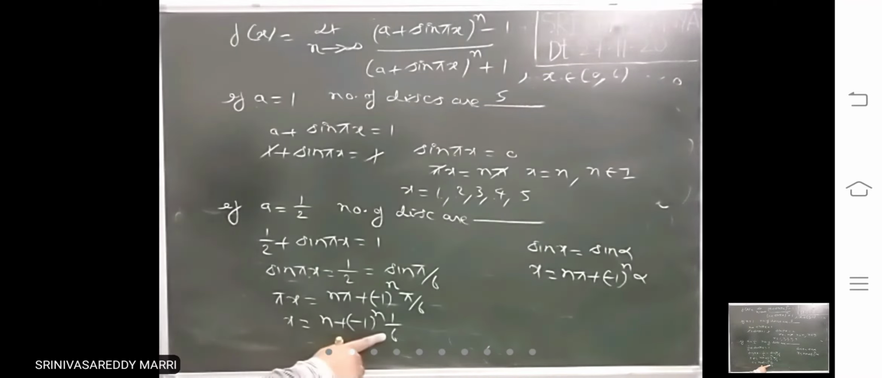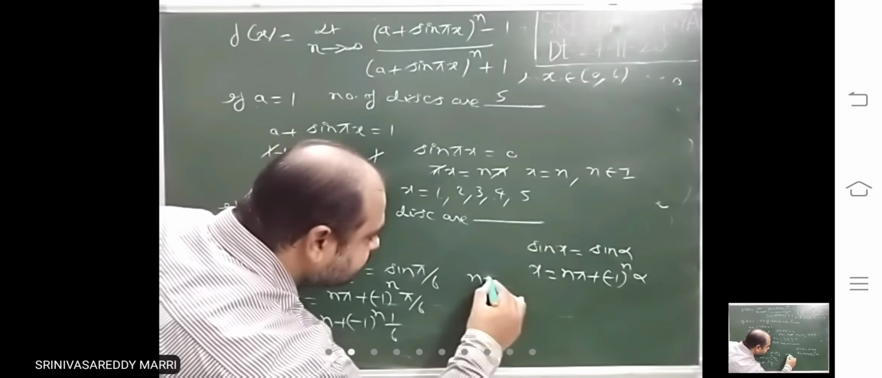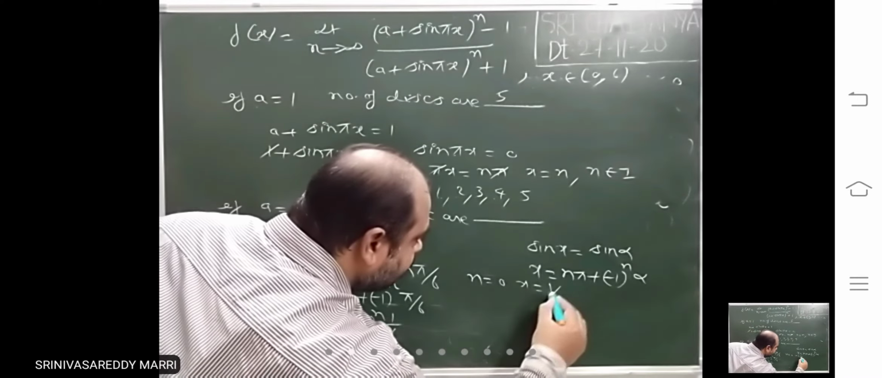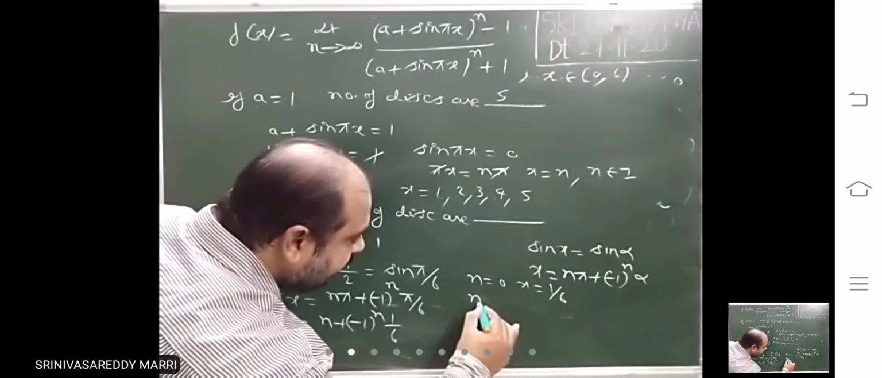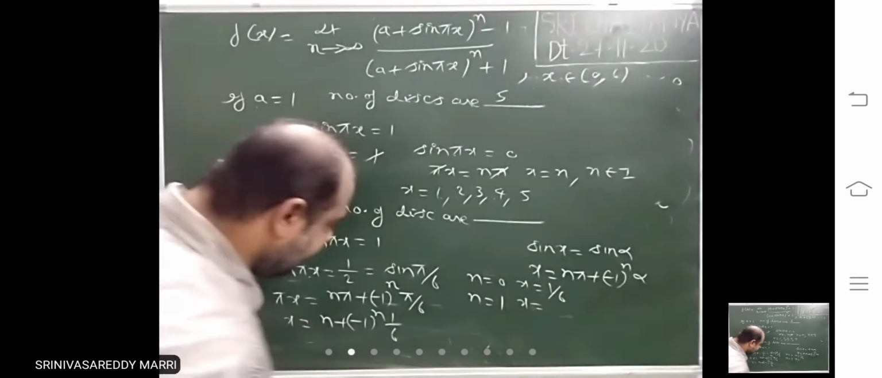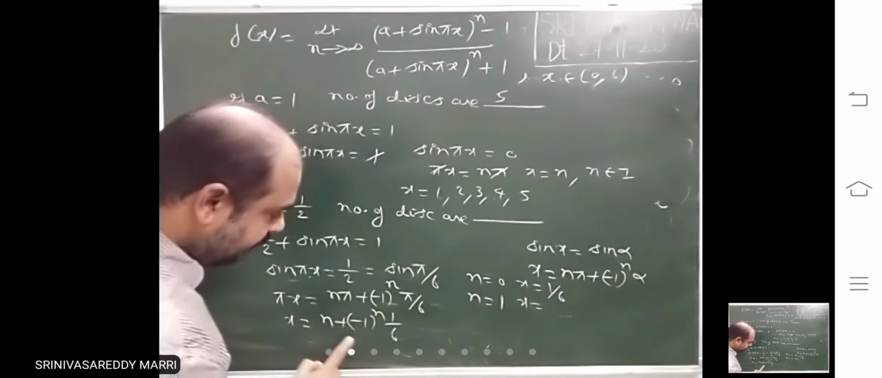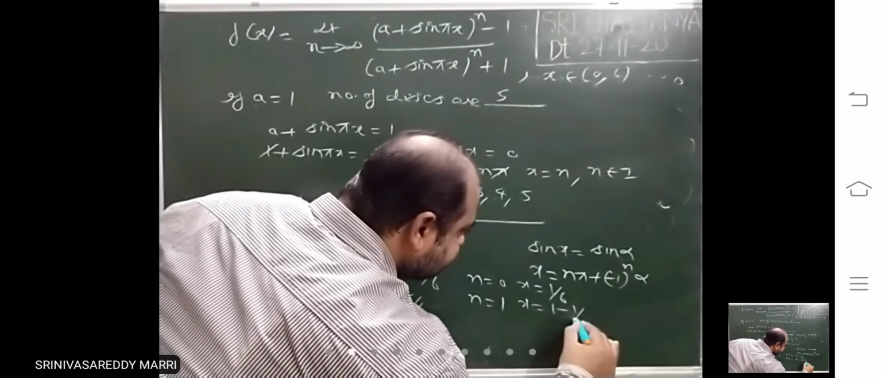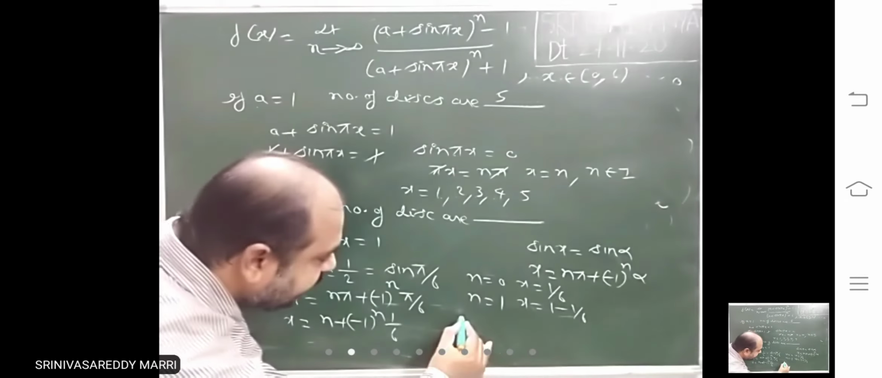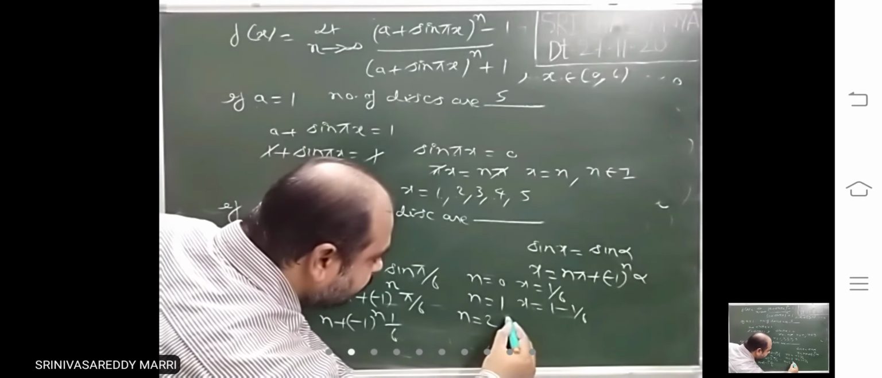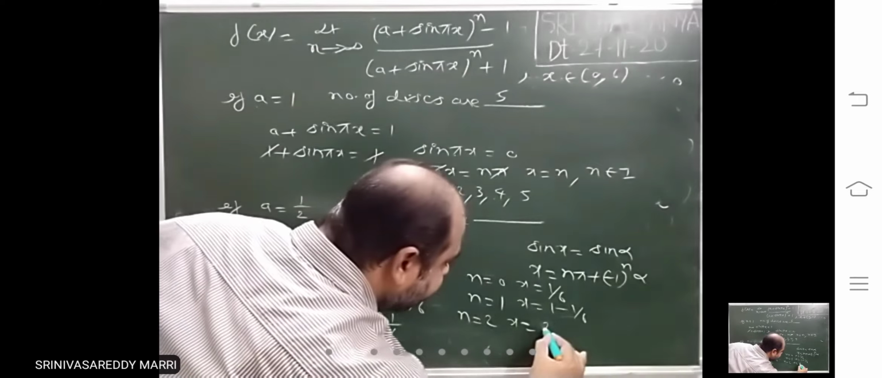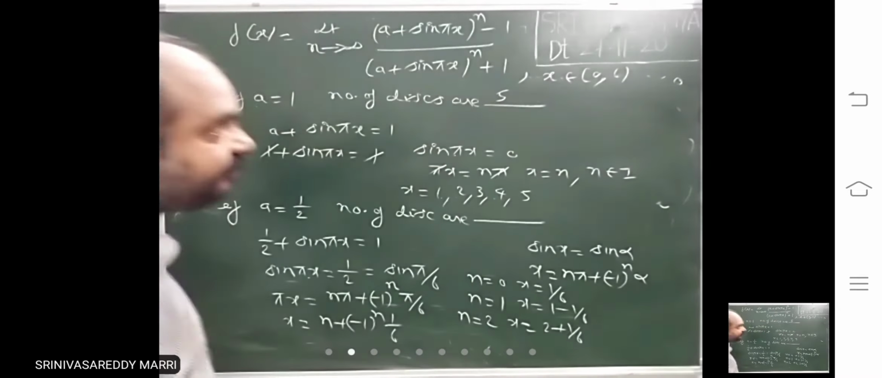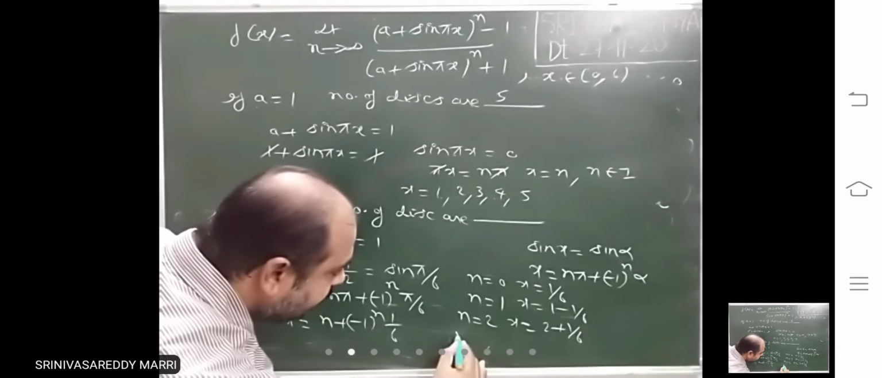Now you have to calculate x values in the interval 0 to 6. Now n equal to 0 means x equal to 1 by 6. That lies in that interval. N equal to 1 means 1 minus 1 by 6. So this lies in that interval. N equal to 2 means 2 plus minus 1 whole square, 2 plus 1 by 6, that lies in that interval.